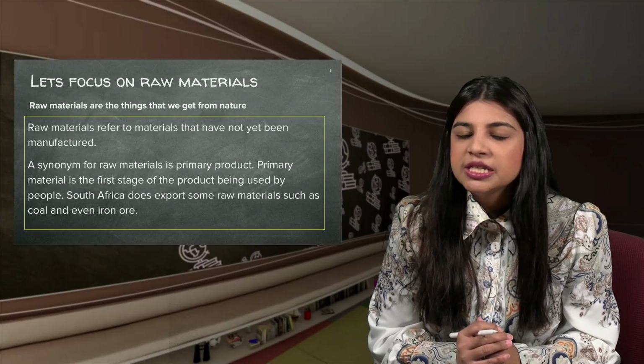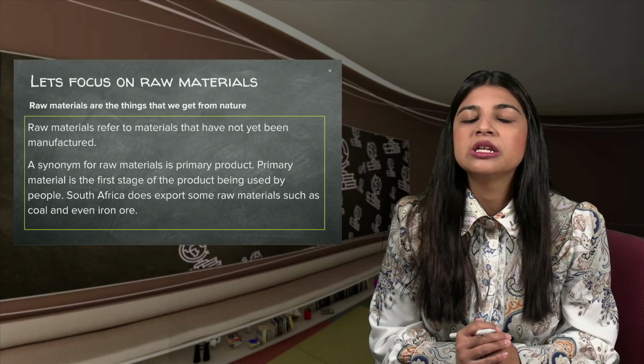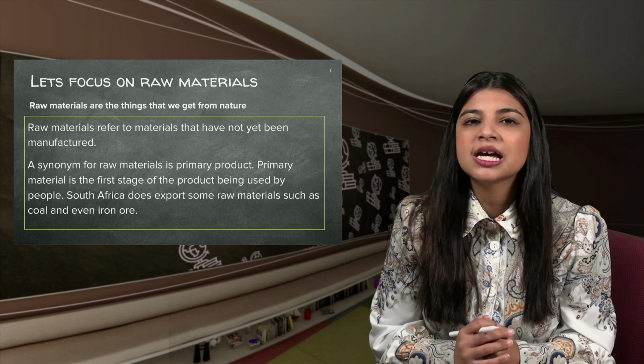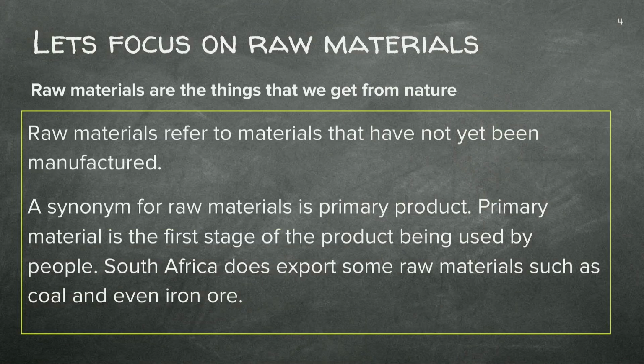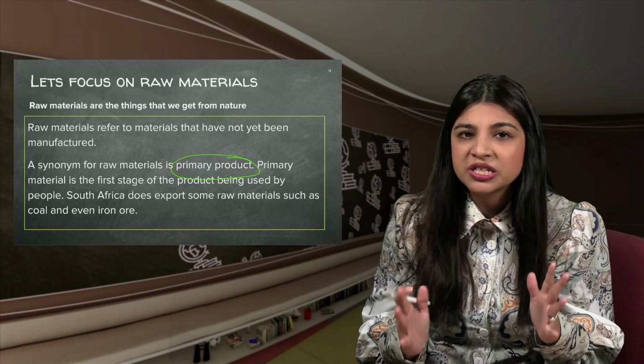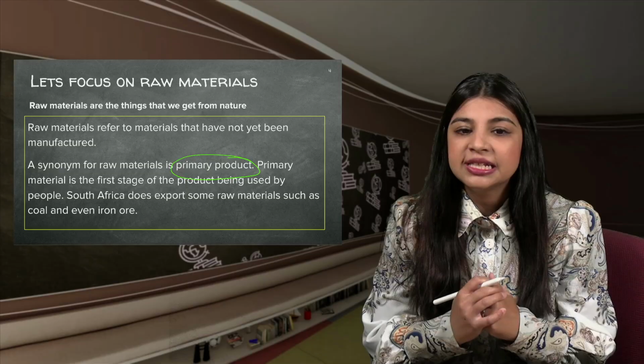Now that we know that raw materials is something that we trade, let's focus on learning a little bit about raw materials and what exactly these raw materials are. Raw materials are the things that we get from nature. They have not yet undergone a process in which they have been manufactured in any way. A synonym for raw material is primary product. Primary material or primary product is in the first stage of the product being used by people, meaning nothing has been done to it. It has been sourced directly from nature itself.